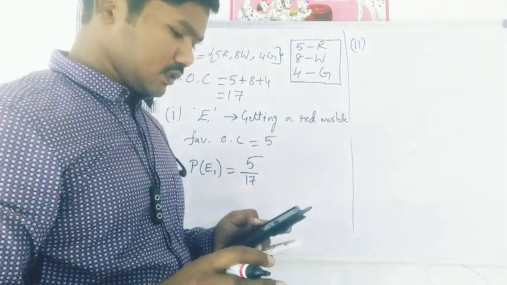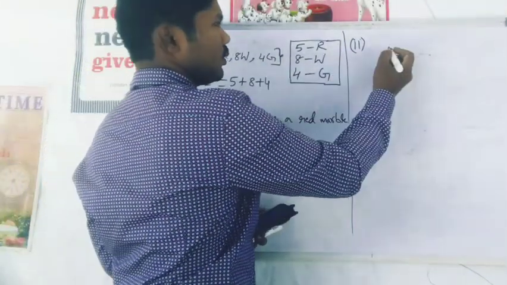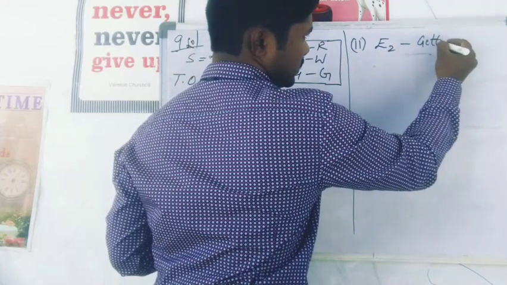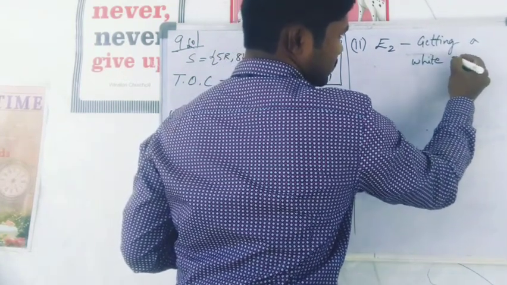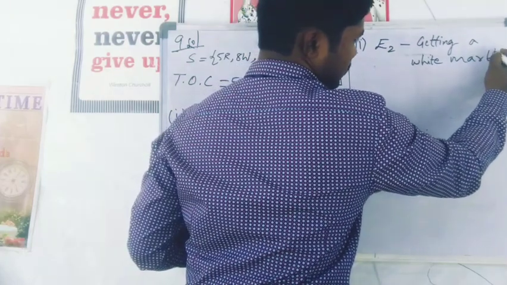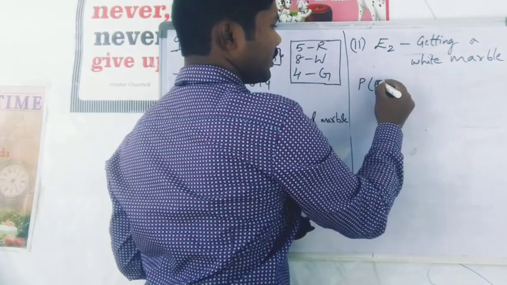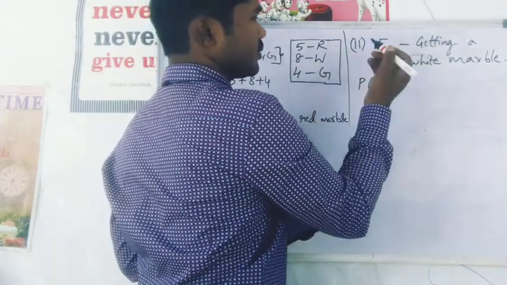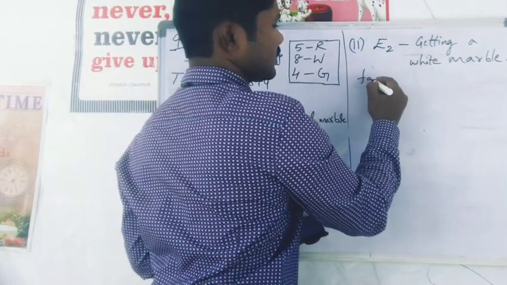Now moving on to the second one in the same question. What is the probability that the marble taken out will be white? So now event E2 is getting a white marble. The probability of event E2 is equal to favorable outcomes. So let us write the favorable outcomes first.